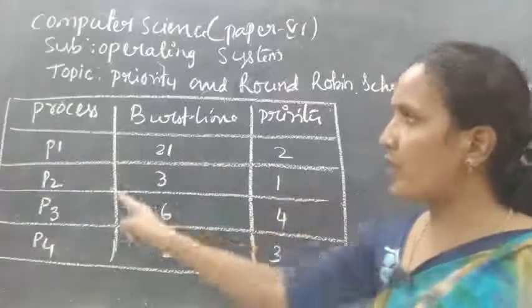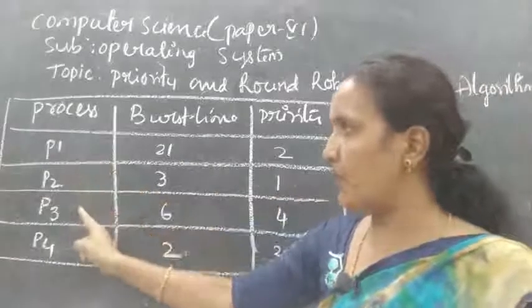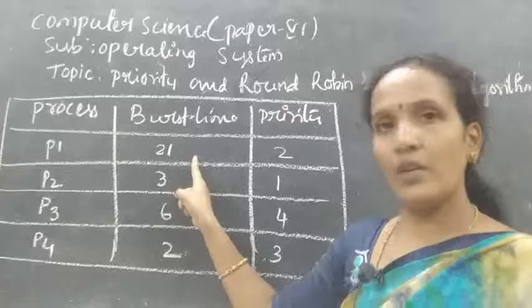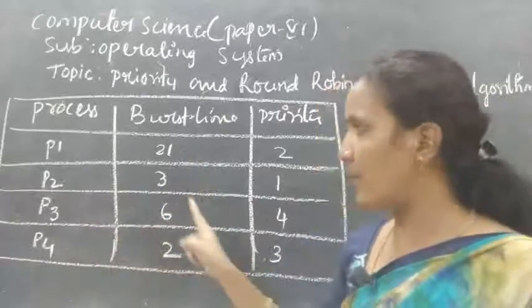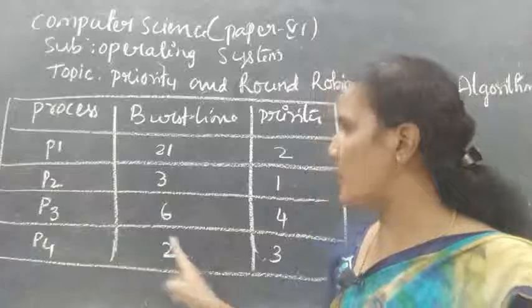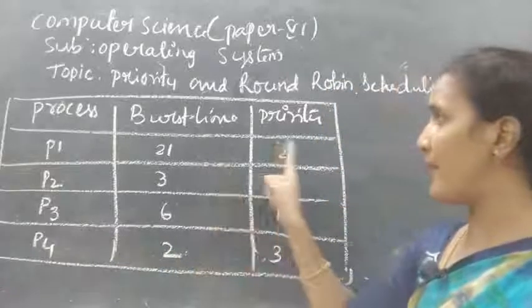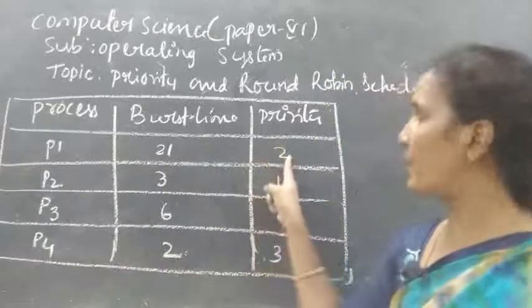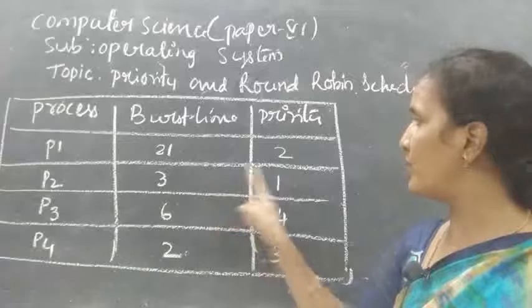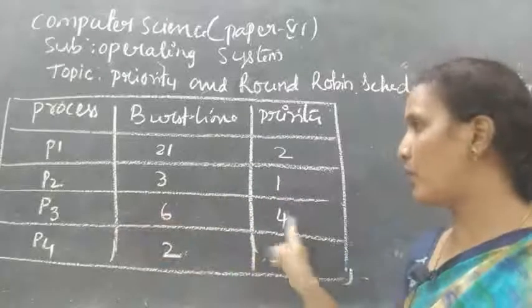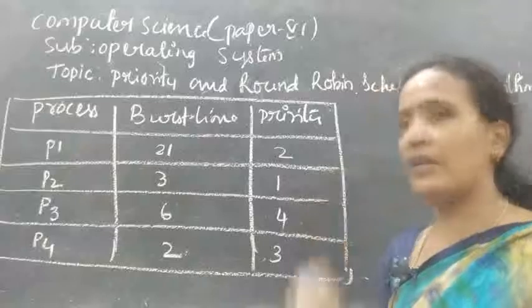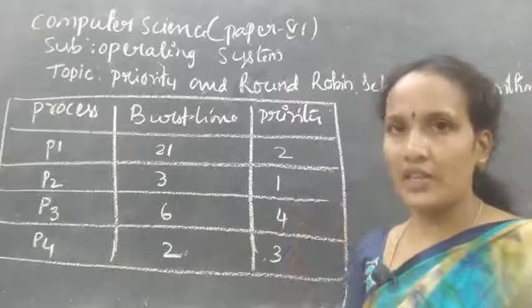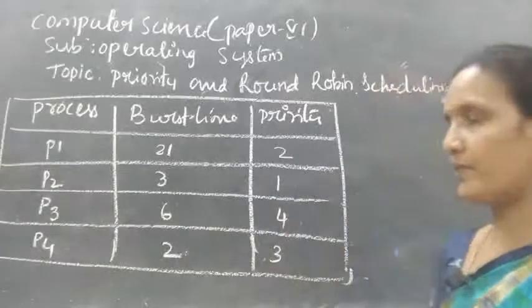Clear? Now, how many processes we have? P1, P2, P3, P4. P1 execution time is 21 and P2 execution time is 3. P3 execution time is 6 and P4 execution time is 2. But the priority for P1 is 2, P2 is 1, P3 is 4, and P4 is 3. You take down this table. I will draw the Gantt chart. You take down this.